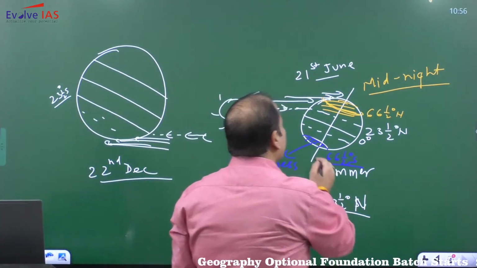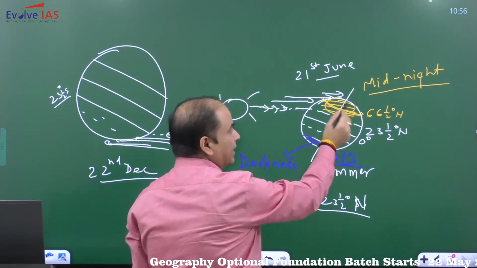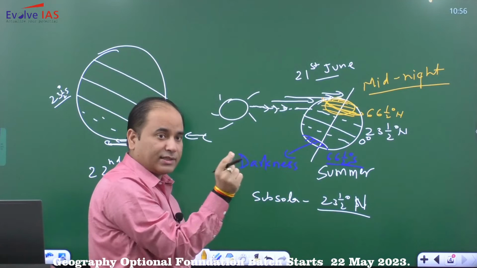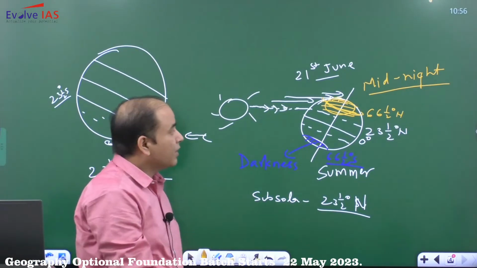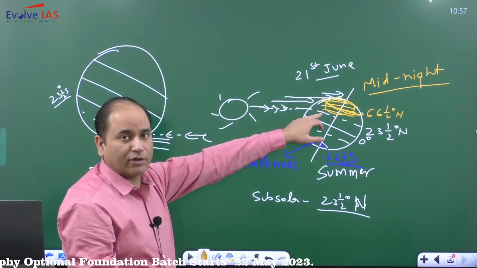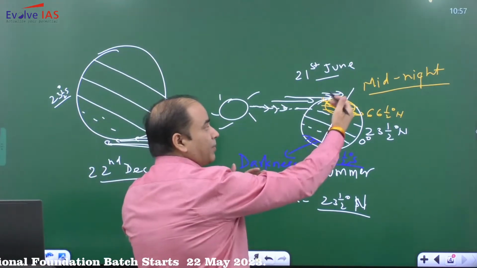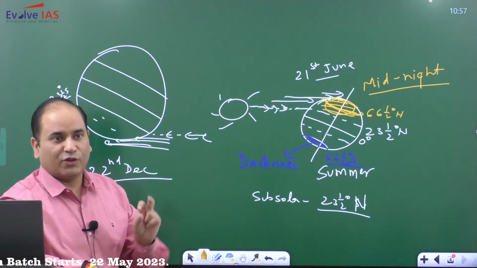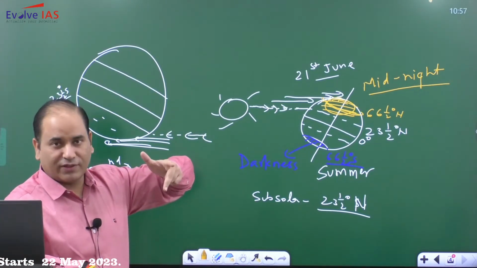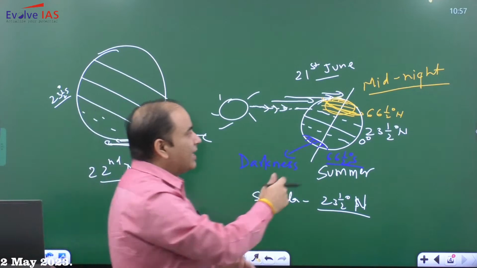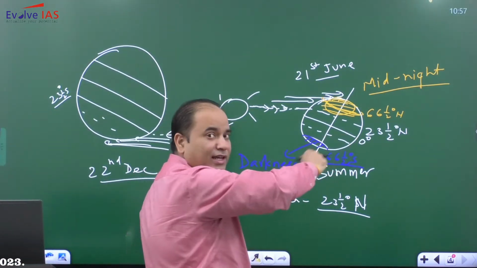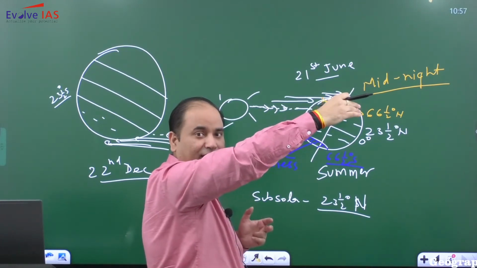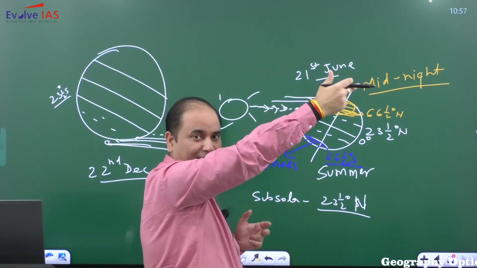Anyway, this is the time when you will have the complete daytime, and complete day means a 24-hour day. Now this is the point that you need to understand. Sunlight आपकी vertical है Tropic of Cancer. Now beyond this Tropic of Cancer, the length of the day is increasing. So during June, that is 21st June, the sunlight is vertical at Tropic of Cancer, and the length of the day will keep on increasing. Length of day will keep on increasing in the northern hemisphere.